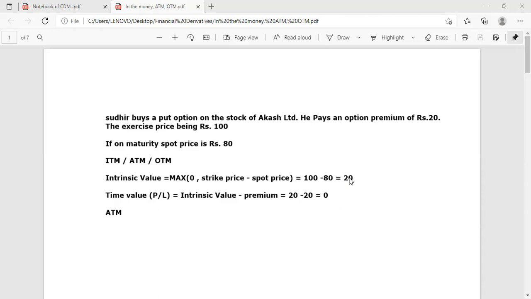What is profit or loss from the deal for Sudhir? Sudhir will get profit or loss. You have to calculate. Intrinsic value is 20. Intrinsic value 20 minus premium 20 is 0. So this is at the money. This contract is ATM. No profit, no loss. ATM, 0.